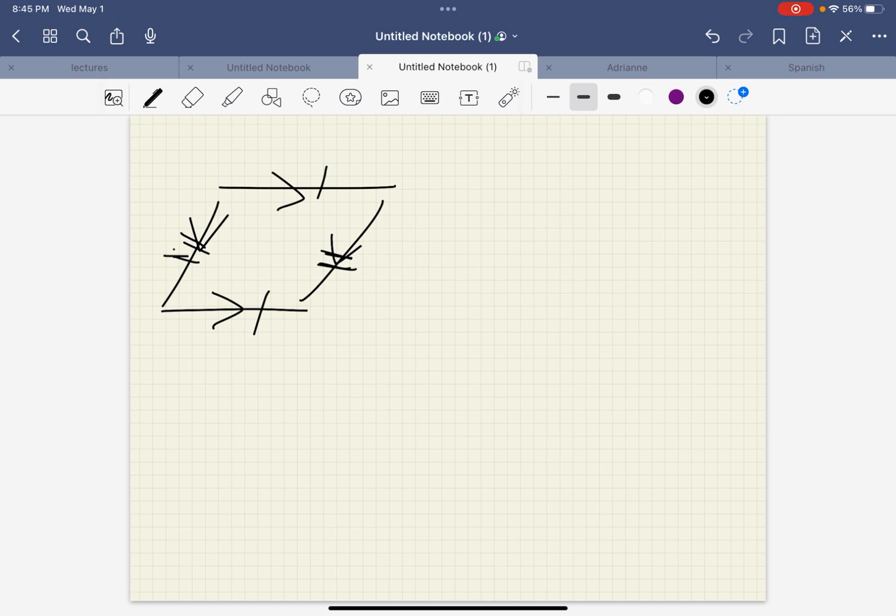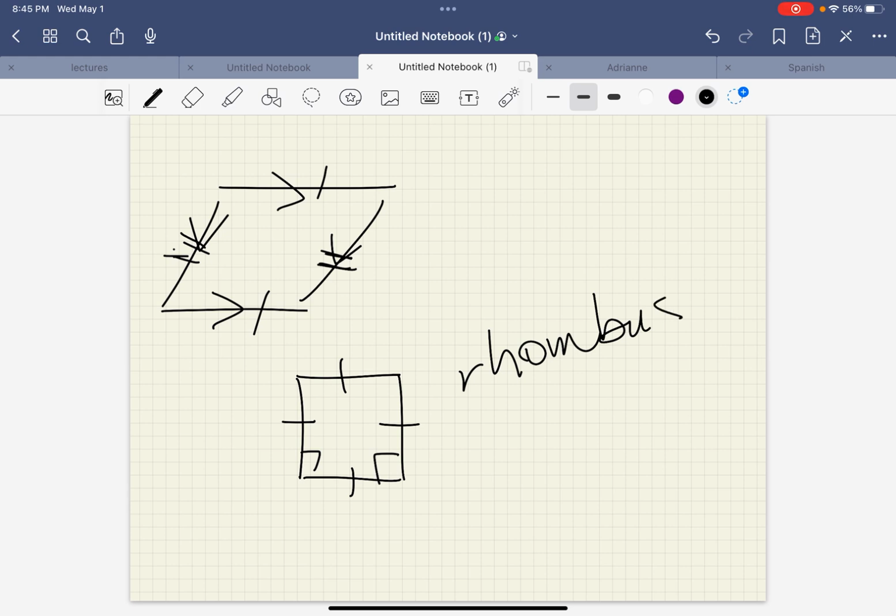A rhombus is a parallelogram that has 4 equal sides, and a square is a quadrilateral that has 4 equal sides and 4 equal angles. A rhombus, since it has 4 equal sides, that's a square, right? It has 4 equal sides, so it's also a rhombus. Okay? So a square is a special rhombus.